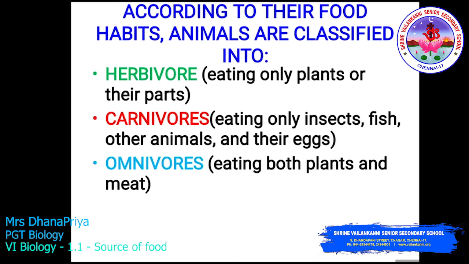So the term herbi refers to plants, carni refers to flesh and omni refers to both, where it can eat both the plant and animal as food.